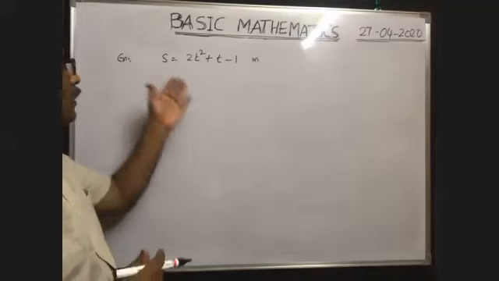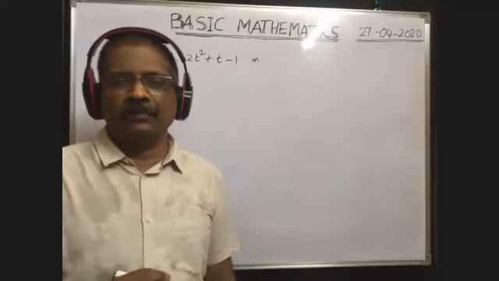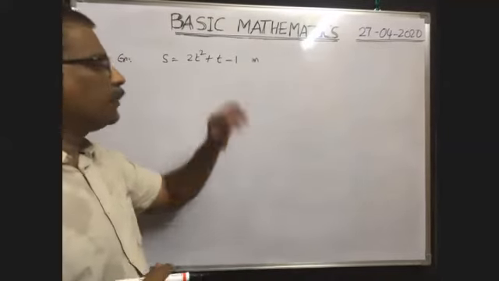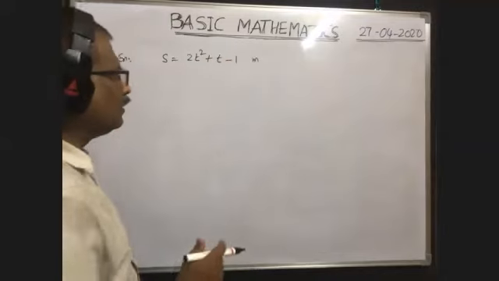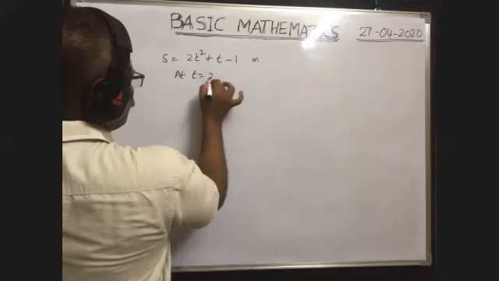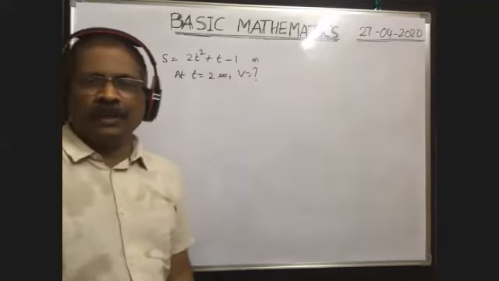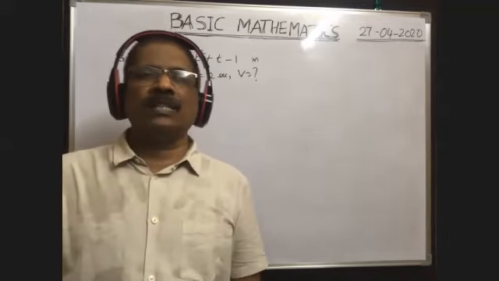It is not given that the displacement of a body in 10 seconds is 20 meters. Displacement as a function of time is given. Then they asked, what is the velocity of the body at t is equal to 2 seconds?